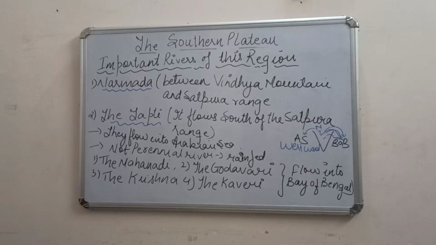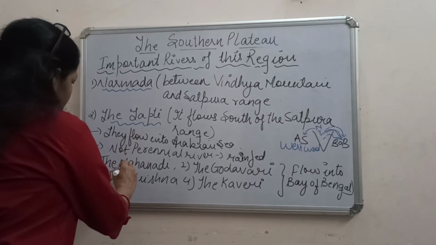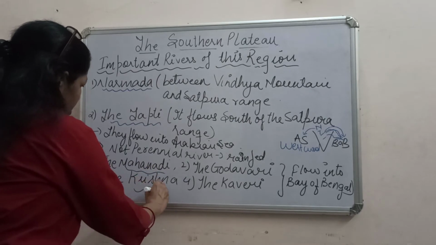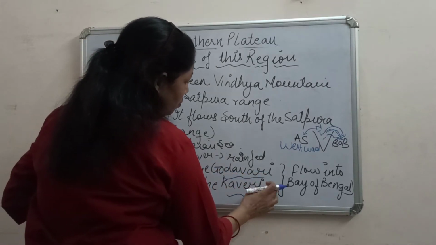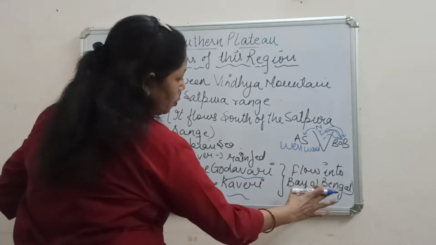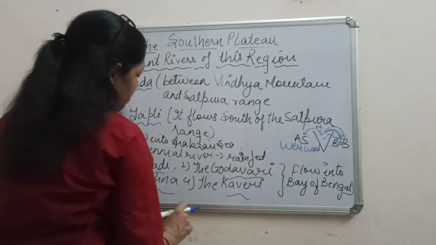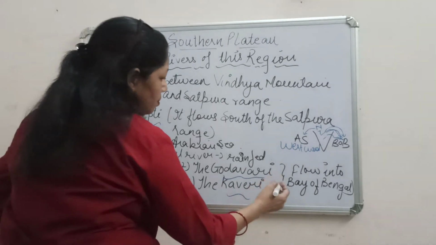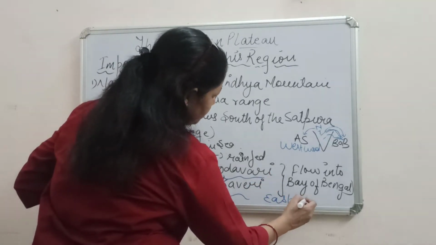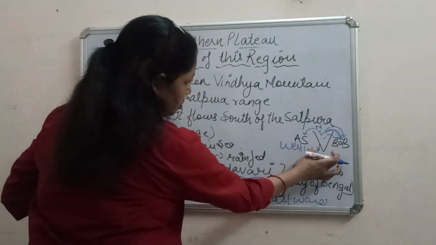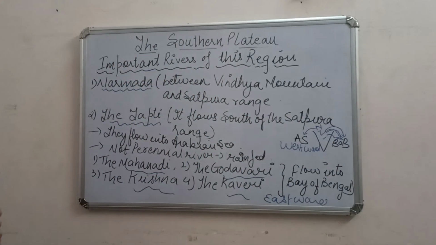What is the main feature of these rivers? Let us mark the rivers with blue color. Mahanadi is a river, Krishna is a river, Godavari is a river, Kaveri. And do you know where they flow? They all flow into the Bay of Bengal, which is eastward, as I explained through this map of India.